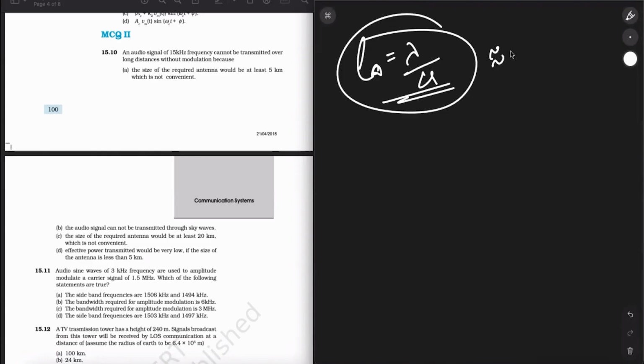So such a long antenna will not be possible to be constructed. If the lambda is 15 kilometers, then you'll put 15 divided by 4, so it will be 3.75 kilometers. So a 3.75 kilometer long antenna is not practical, right? So we can obtain transmission with a reasonable size of the antenna.